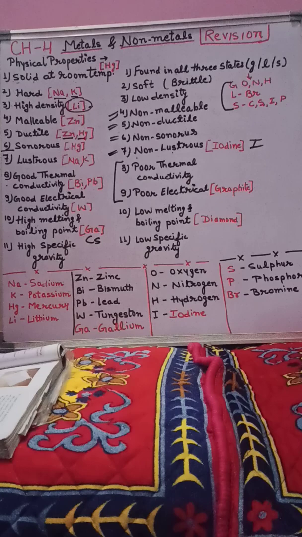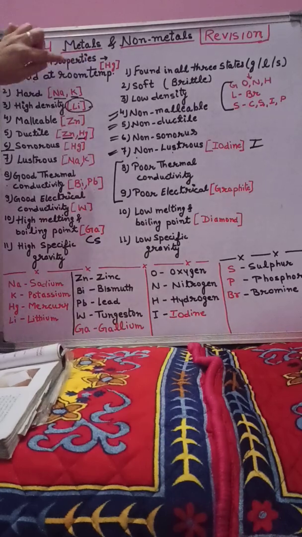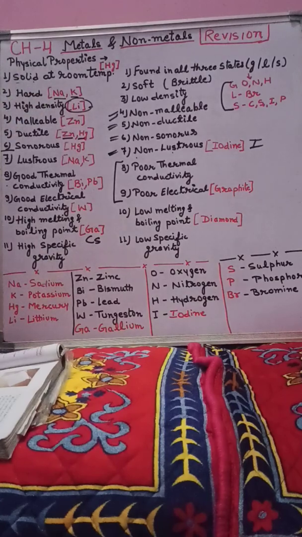Metals are generally found in the solid state at room temperature, and here with the red marker I have written the exception. The exception to this is mercury. Mercury is the metal which is found in the liquid state, and it is used in thermometers.